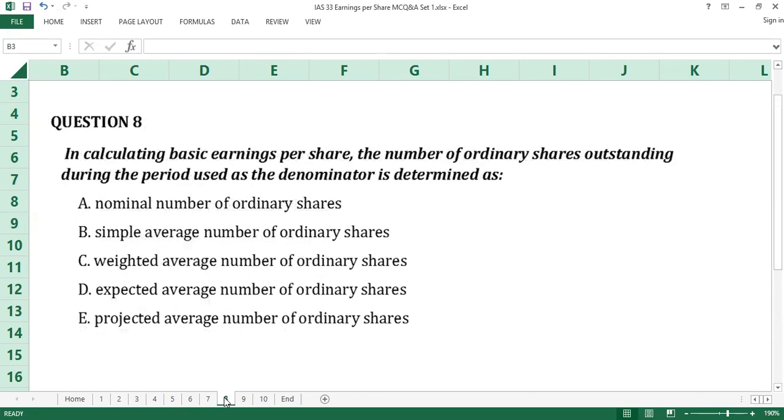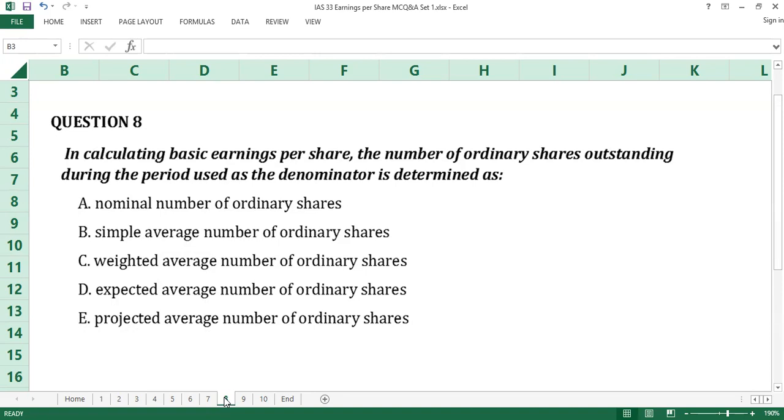Question number 8. In calculating basic earnings per share, the number of ordinary shares outstanding during the period used as the denominator is determined as dash. A, nominal number of ordinary shares. B, simple average number of ordinary shares. C, weighted average number of ordinary shares. D, expected average number of ordinary shares. E, projected average number of ordinary shares.